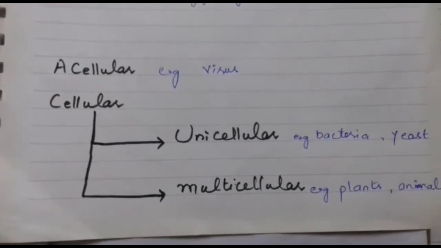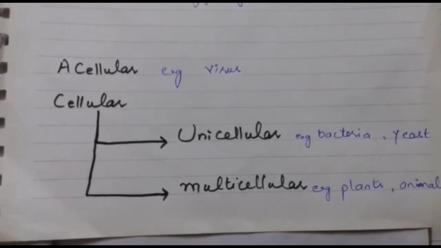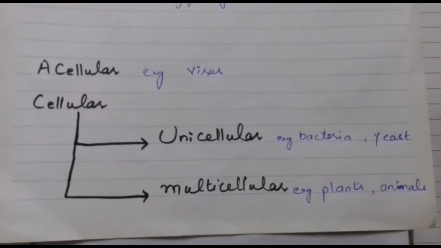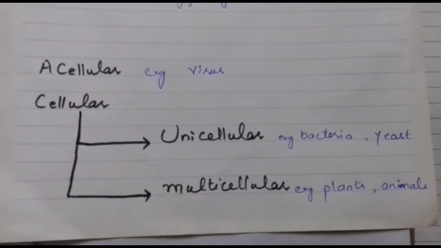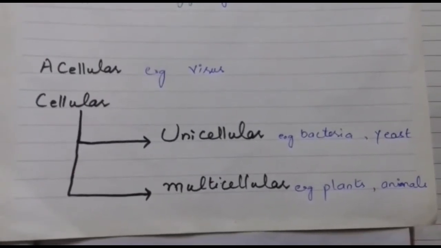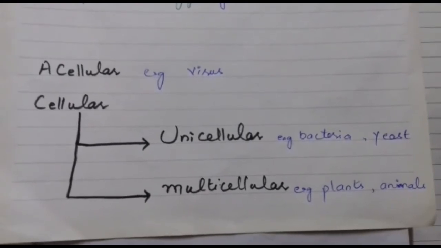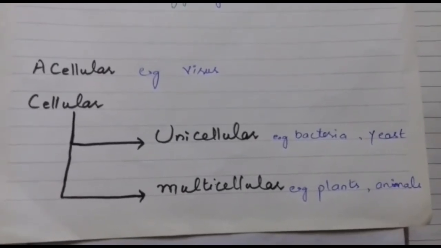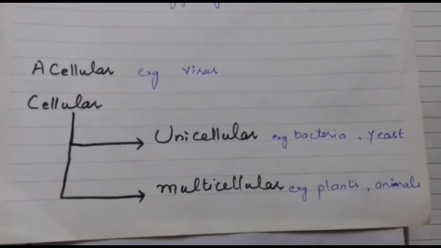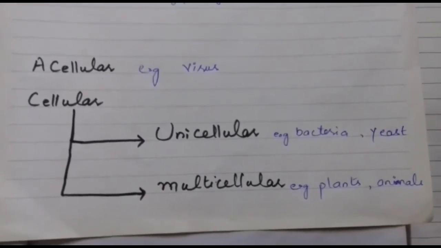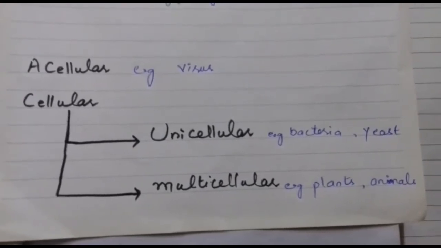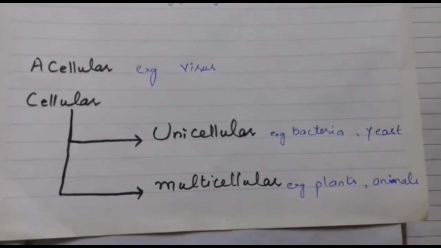And the organisms which contain cells are called cellular organisms. There are two kinds of cellular organisms, unicellular and multicellular. Those organisms which contain a single cell are called unicellular organisms. Examples of unicellular organisms are bacteria and some fungi like yeast. Those organisms which contain more than one cell are called multicellular.